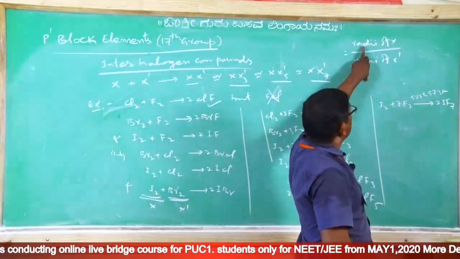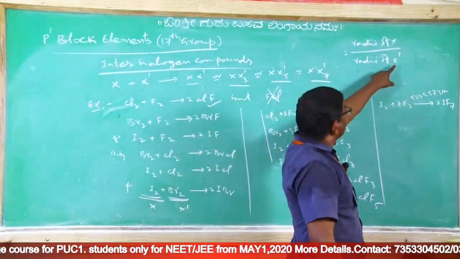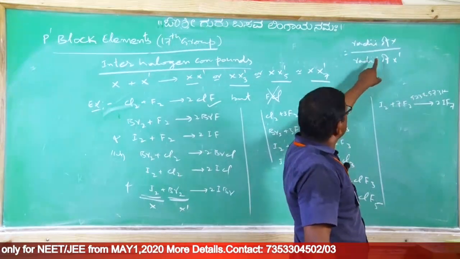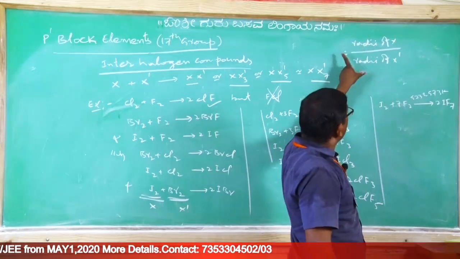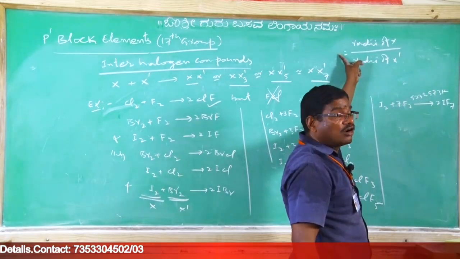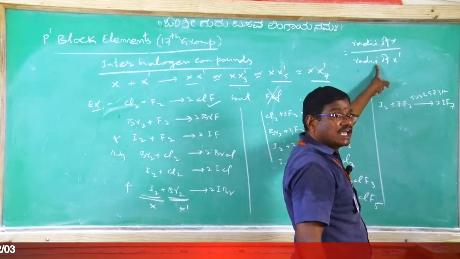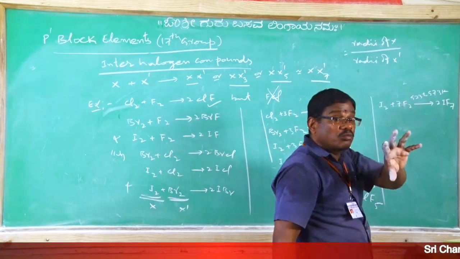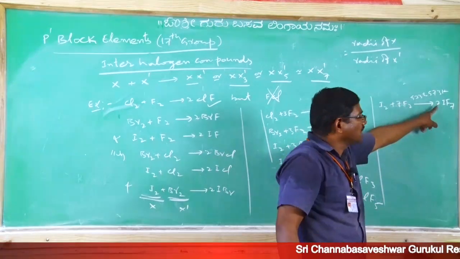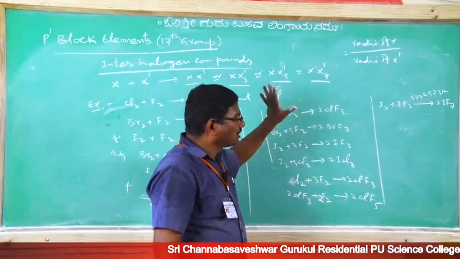Suppose, for example, if you take iodine as X, its size is big, and fluorine as X dash, which is small. Now the ratio of bigger size to smaller size will become a higher value, no? As the ratio of the radii of X to the radii of X dash increases, we will find more atoms in that interhalide. Clear? In that case, IF7 is more stable. Clear? These are interhalides.